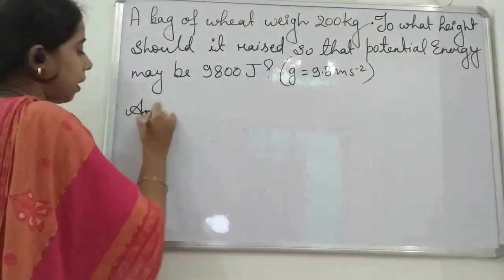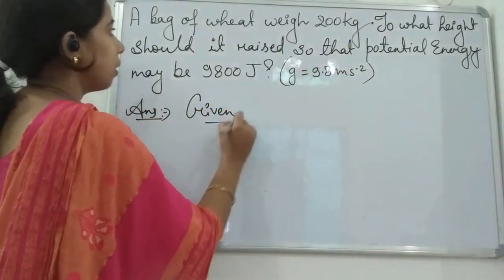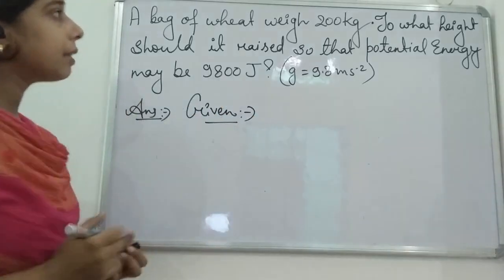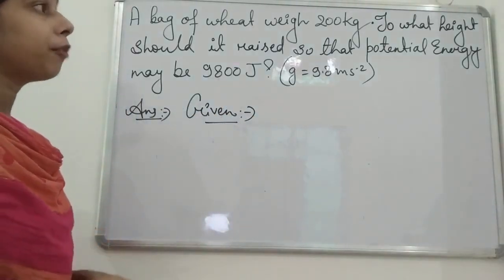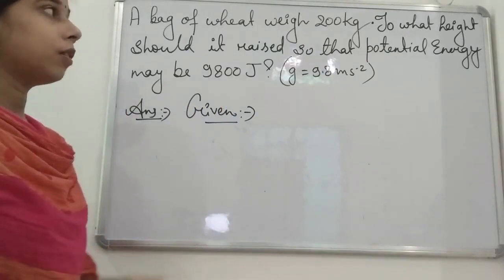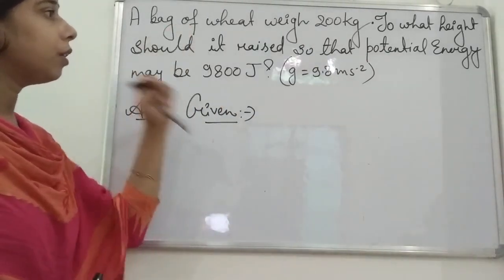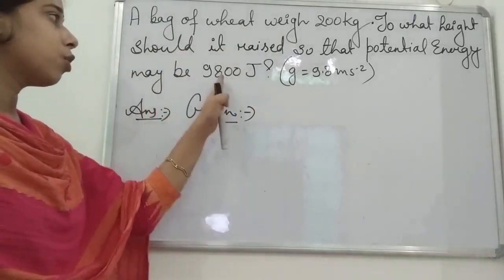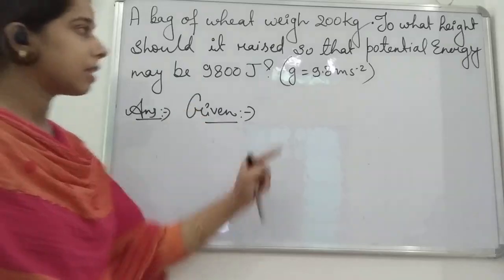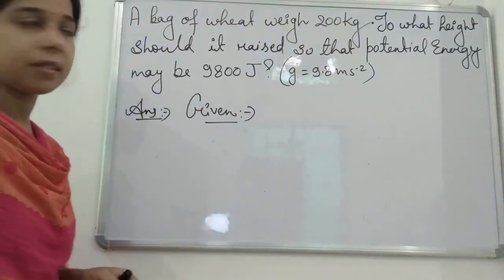So the first thing that we should see is what are the things which are given. So a bag of wheat is there whose mass is given, that is 200 kg, and we have to find the height that we should raise that bag of wheat so that the potential energy will be equal to 9800 joule, and the acceleration due to gravity has been taken as 9.8 meter per second square.